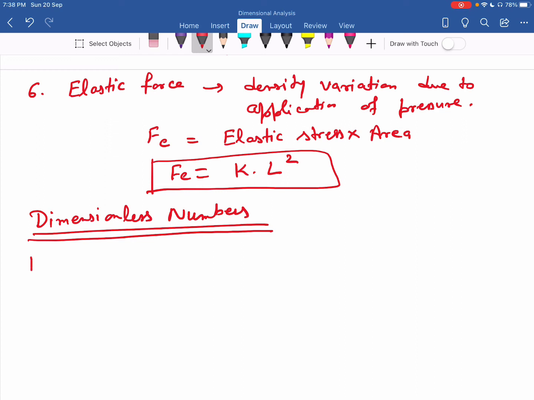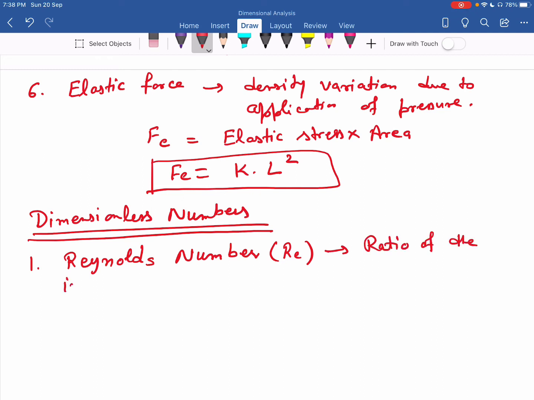The first dimensionless number is Reynolds number. It is represented as Re, and it is defined as the ratio of the inertia force to the viscous force. So Re you can write as Fi divided by Fv.